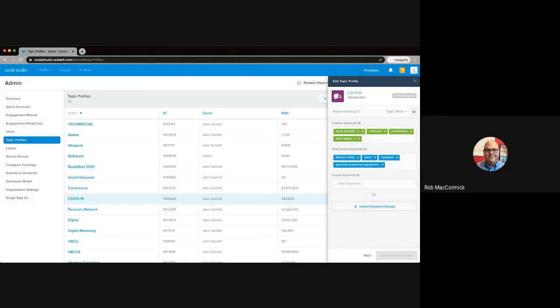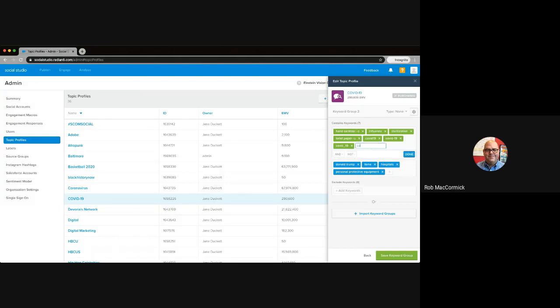A challenge with this topic has been really in and around the keywords themselves. So if we think of COVID-19, if we're going to add one here, would we go with it just being all one word? Do we look at it with a hyphen? Actually, the way it will appear on Twitter, it's with an underscore.